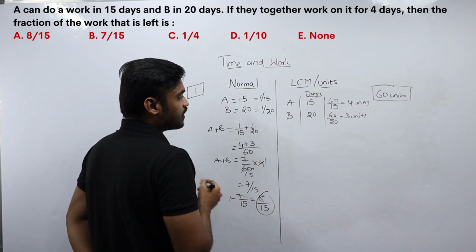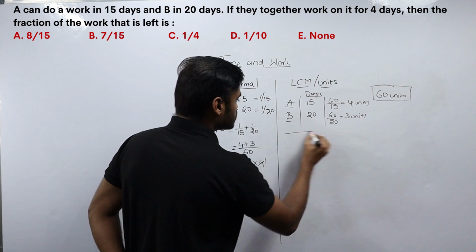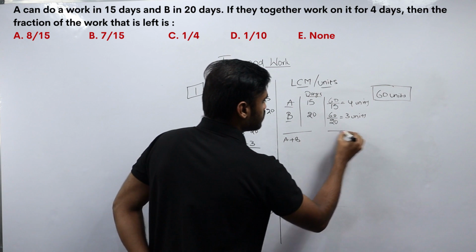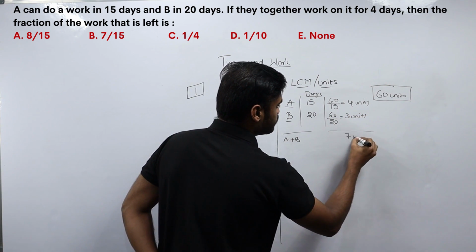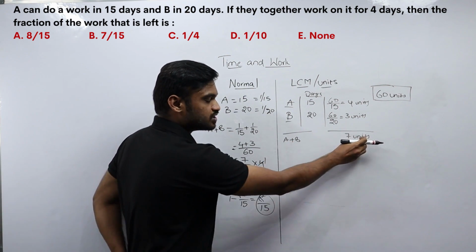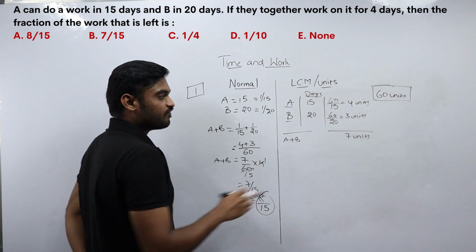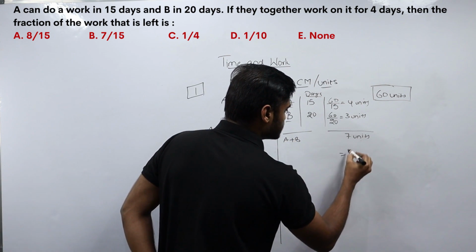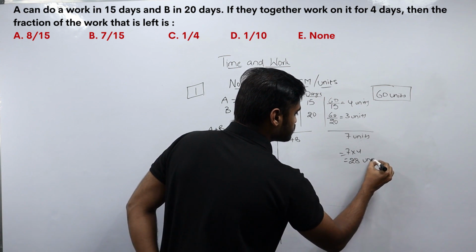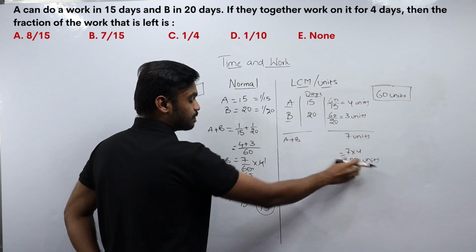Okay, now we need to find out what is the fraction of work that was done by both A and B for 4 days. Suppose if I add both A and B, I will get 4 plus 3, that is 7 units per day. So both A and B are completing 7 units of work per day. So if I multiply this 7 into 4, I will get 28 units of work.